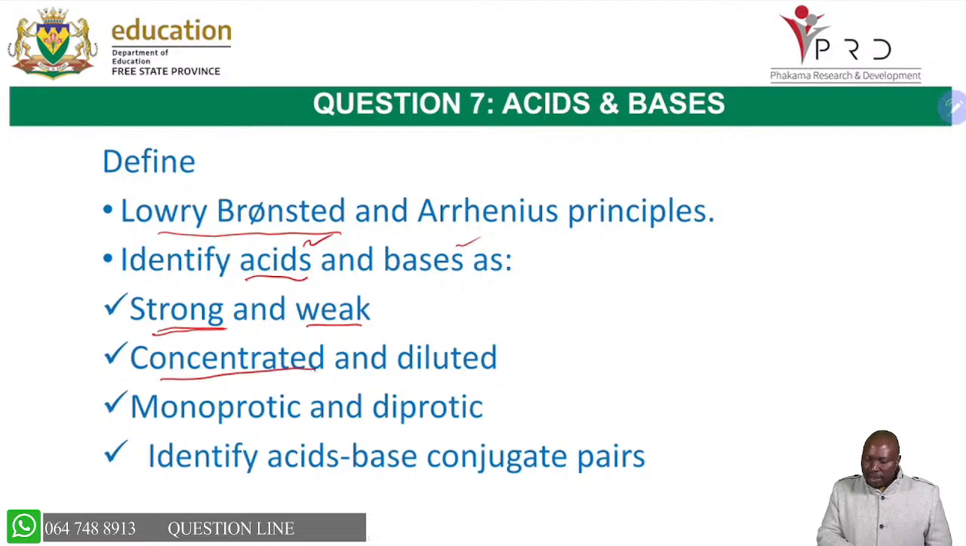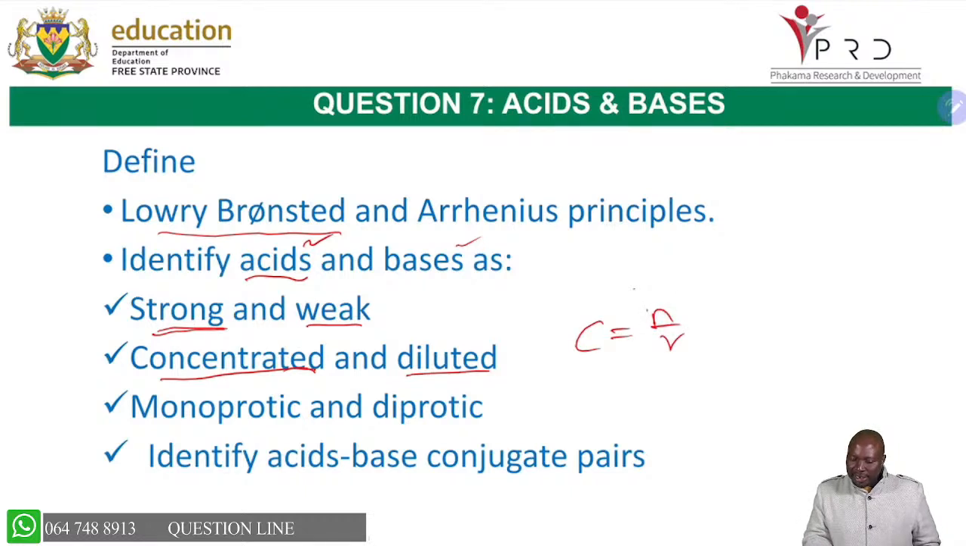Now, concentrated versus diluted. Remember, concentrated doesn't mean weak or strong. Don't confuse them. When you say concentrated, we are simply saying, like from c equals n over V, it contains a large number of particles per unit volume. That is concentrated. It means there is less water added onto it. But when you say dilute, it means it contains a smaller number of particles per unit volume of the solvent that is added there.